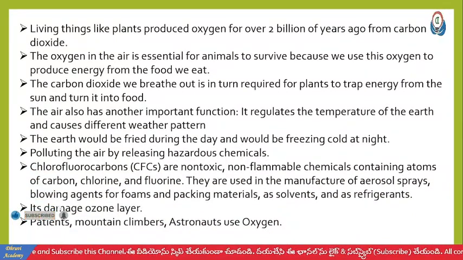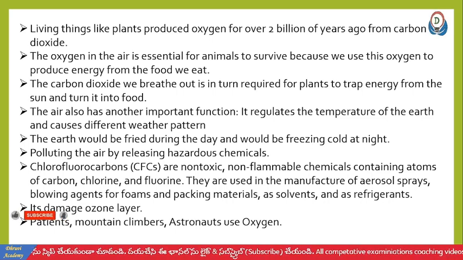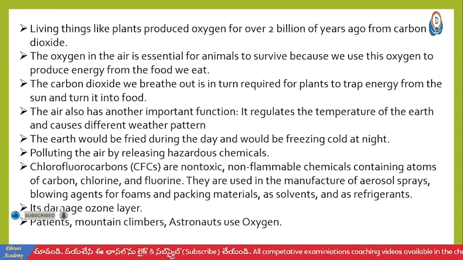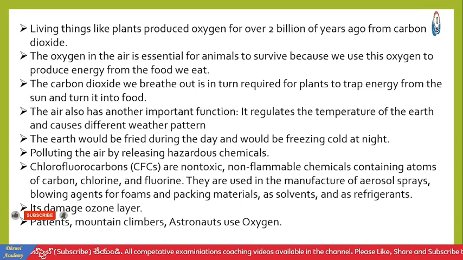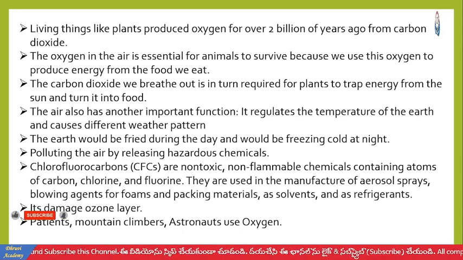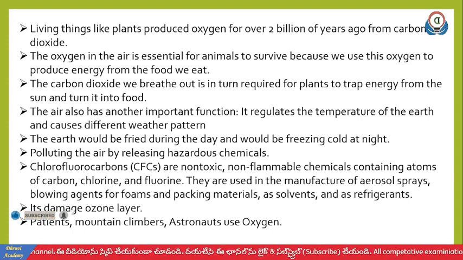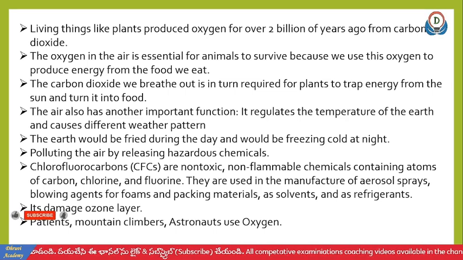Living things like plants produced oxygen over 2 billion years ago from carbon dioxide. The oxygen in the air is essential for animals to survive because we use this oxygen to produce energy from the food we eat. Actually, oxygen is essential not only for animals, but for every living creature. The carbon dioxide we breathe out is in turn required by plants to trap energy from the sun and turn it into food.